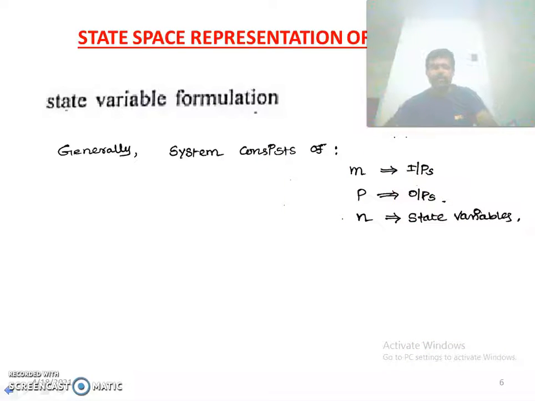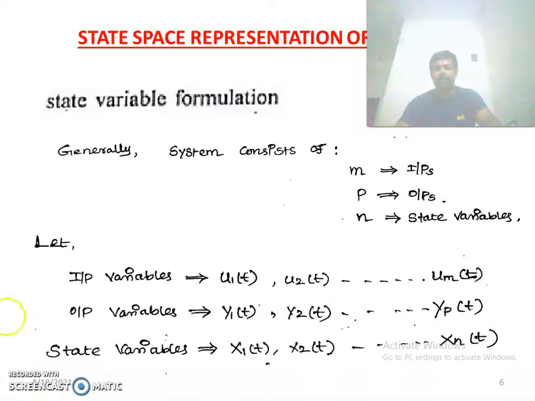Let us take the input variables as u1 of t, u2 of t up to um of t, the output variables as y1 of t, y2 of t up to yp of t, and the state variables as x1 of t, x2 of t up to xn of t.